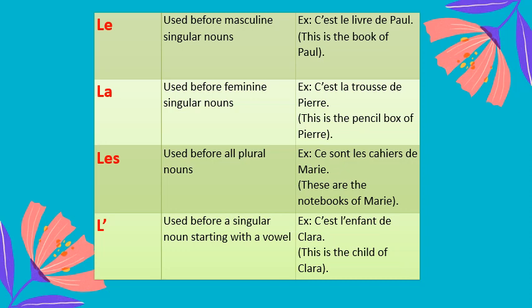The last one, l'. This is used before a singular noun starting with a vowel. Example, c'est l'enfant de Clara, means this is the child of Clara. Now here enfant is starting with a vowel and it is a singular noun. So we cannot use le here because in French we cannot pronounce two vowels together. That is why the e from le is cut and instead we put an apostrophe. So the pronunciation is c'est l'enfant de Clara.